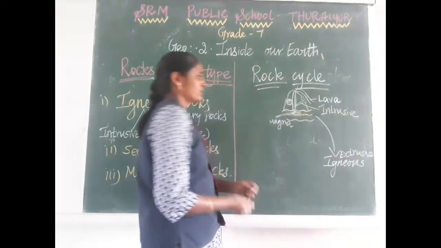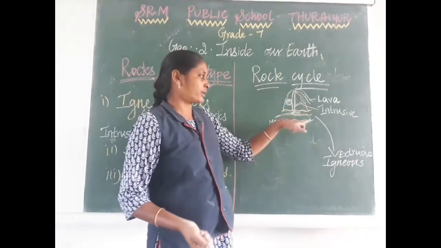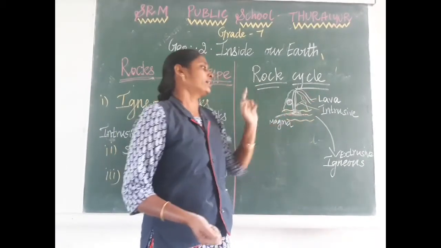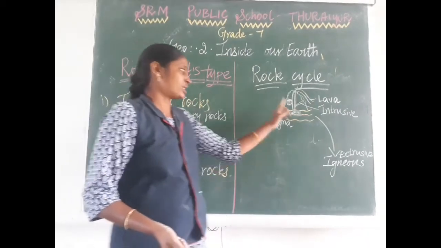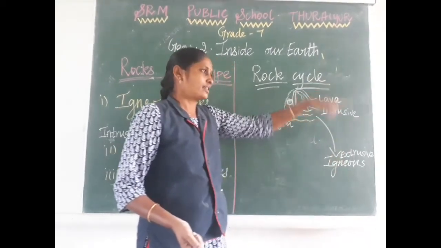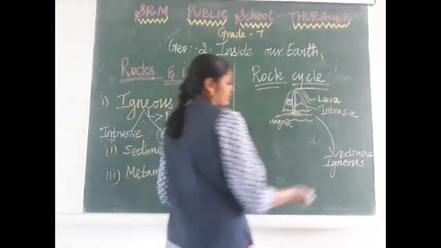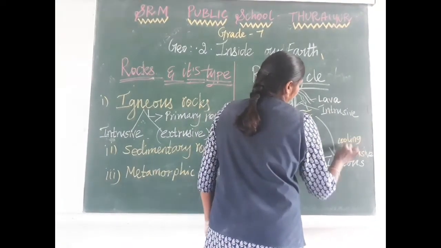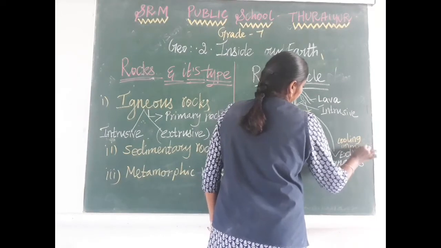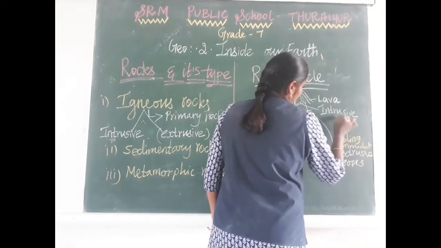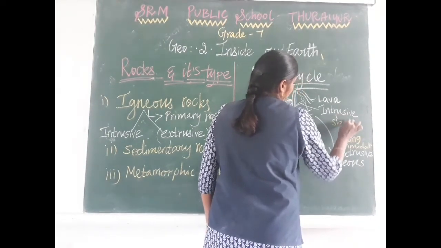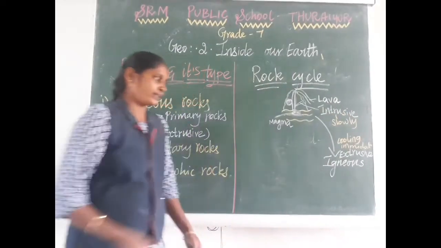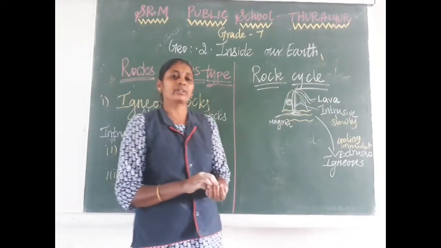Clear? So suppose the magma does not come out at the surface and cools down inside the earth, it is called intrusive igneous rock. Suppose it comes out at the surface, it cools down immediately. Intrusive igneous rocks cool down very slowly, but extrusive igneous rocks cool down immediately.